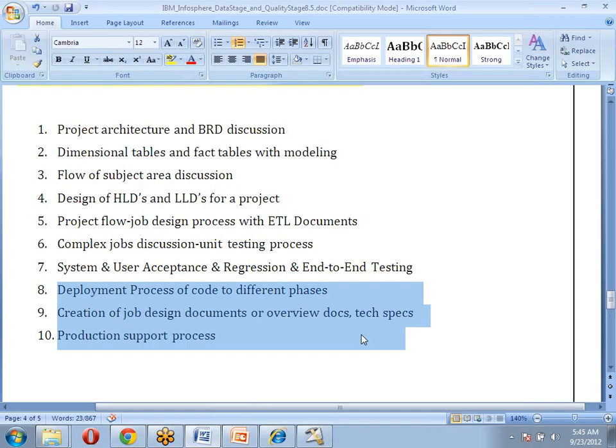When we go for such things, clients are ready to migrate from earlier versions to newer versions. Then what kind of deployment process are we going to do here? What are the different phases of deployment? How to create the job design documents, ORIO documents, and tech specs.